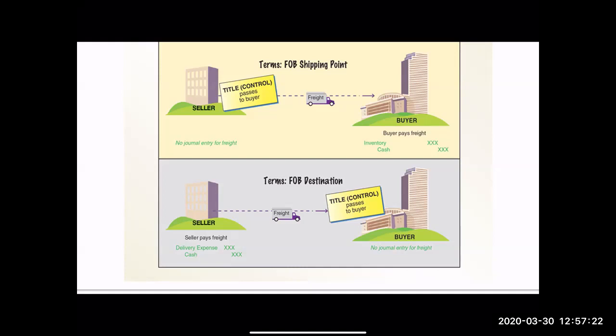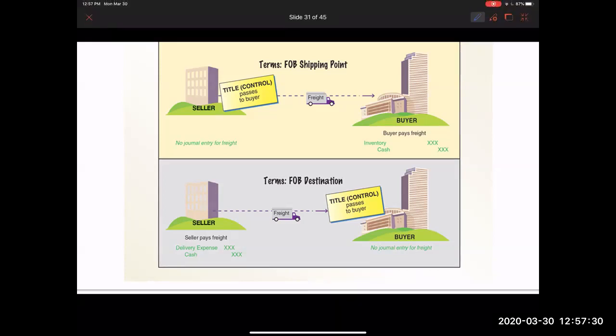shipping point first. FOB shipping point is when the buyer is responsible for freight. The buyer pays for the freight. At that point, the buyer adds the cost of the inventory to their inventory. It is their inventory. So as soon as the sale is made, the title passes to the buyer at that point, okay?